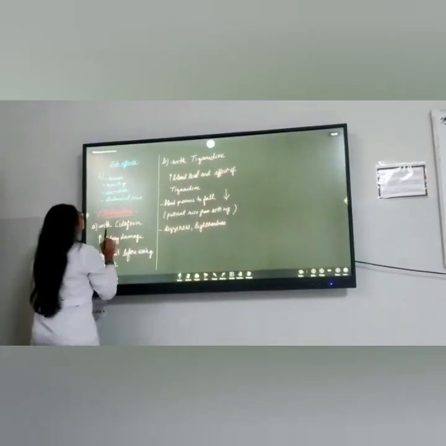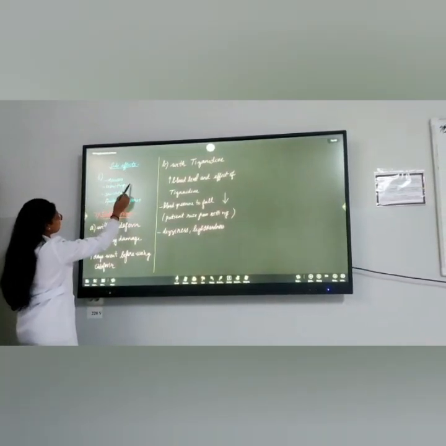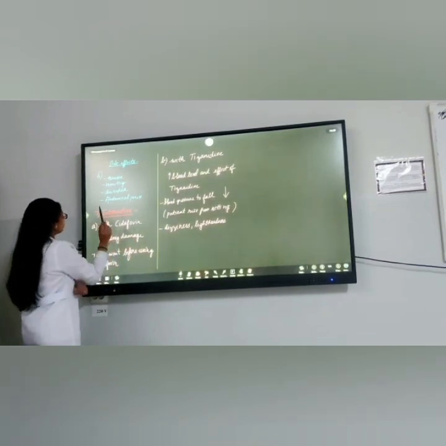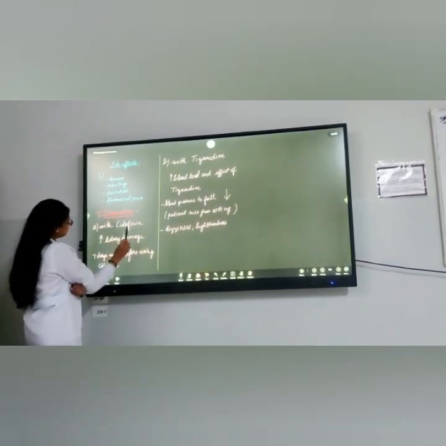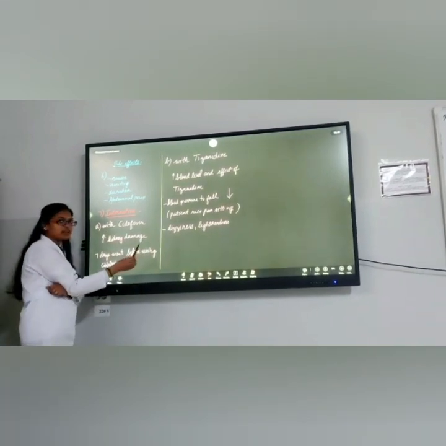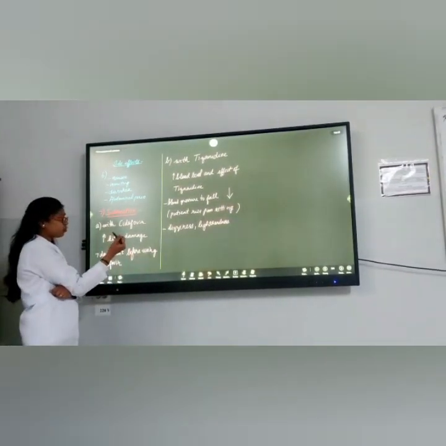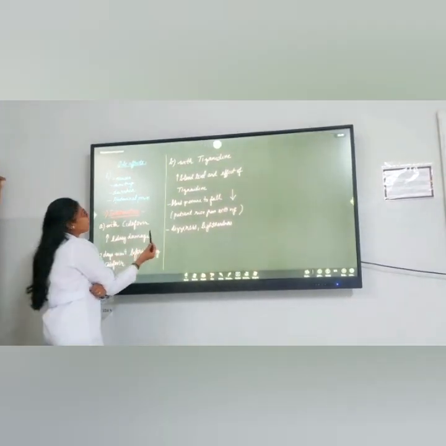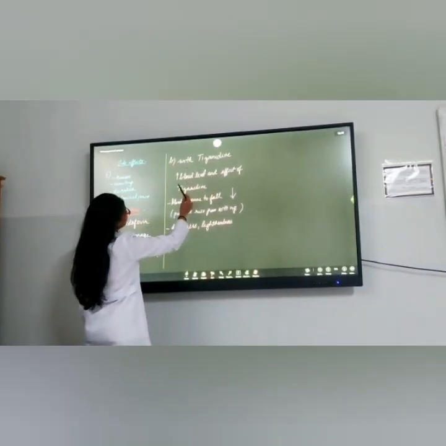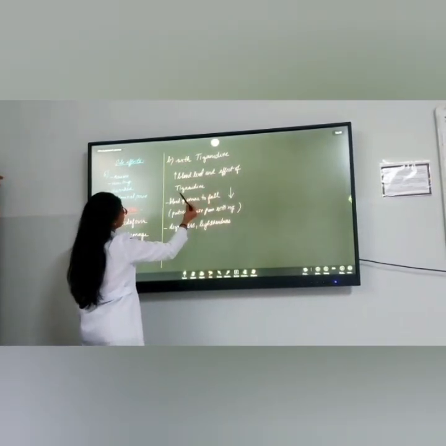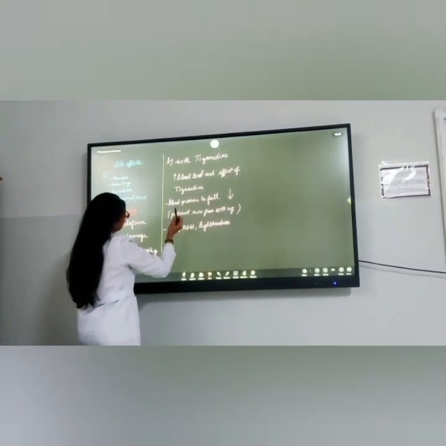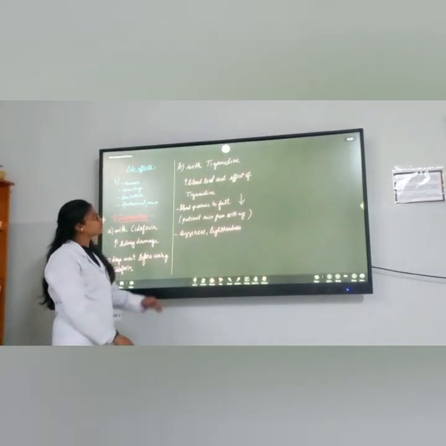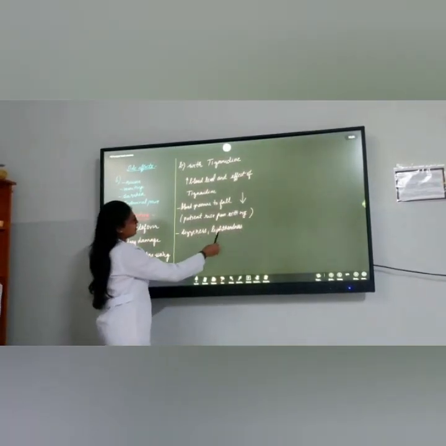Then side effects: nausea, vomiting, diarrhea, and abdominal pain. The interaction is mainly with cidofovir, which may increase kidney damage, and if we want to take cidofovir, we have to wait 7 days before using the tablet. With diazoxide, it increases the blood level, causing the blood pressure to fall, especially when the patient stands up from sitting, leading to decreased blood pressure, dizziness and lightheadedness.